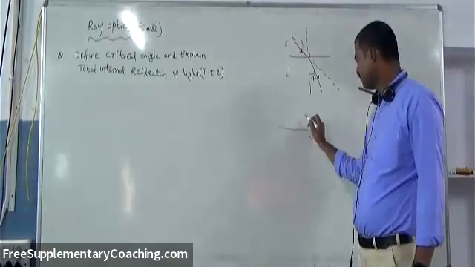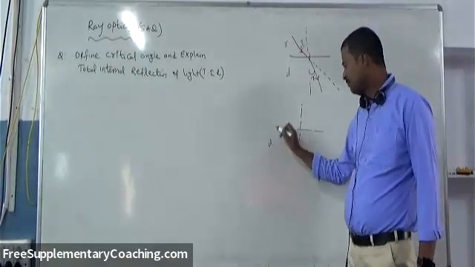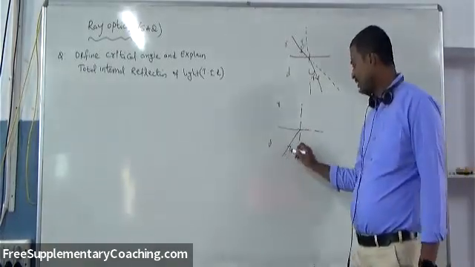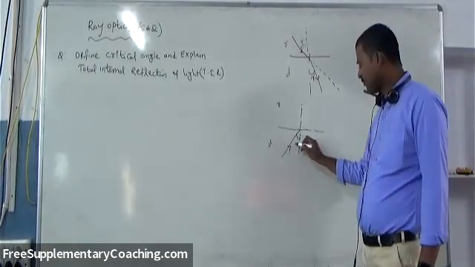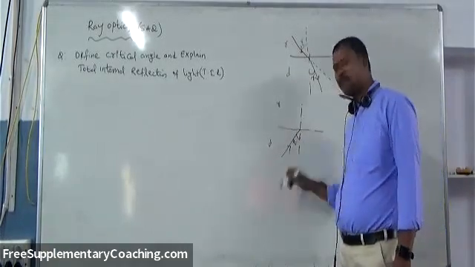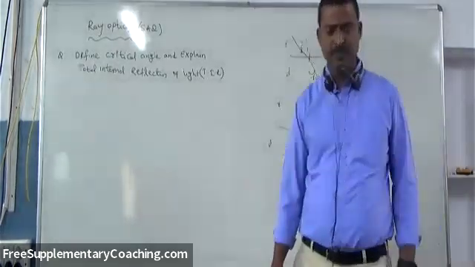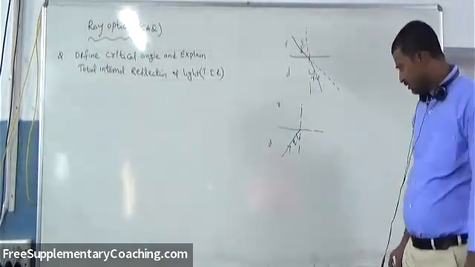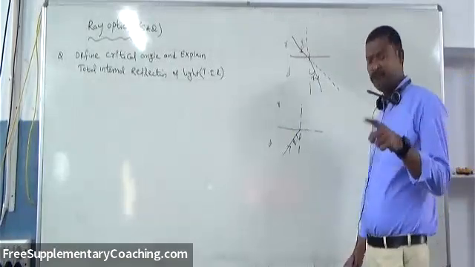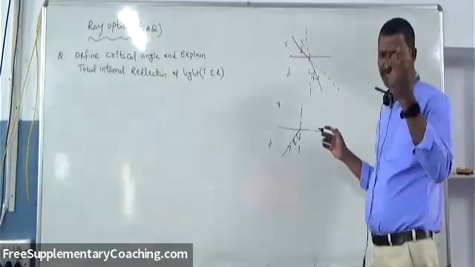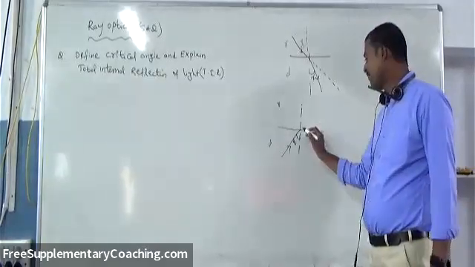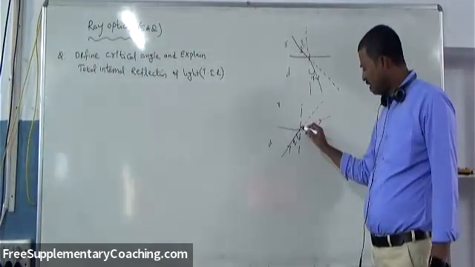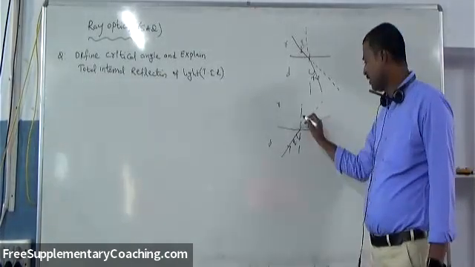Same way, this is a denser medium. This is a rarer medium. A ray of light, the incident light ray, moves from denser to rarer at a particular angle of incidence i. Then it enters into the rarer medium, but while entering, bending of light takes place because of refraction. It bends away from the normal like this. Actually, it would go in a straight line like this, with the normal line here, but it bends away from the normal.